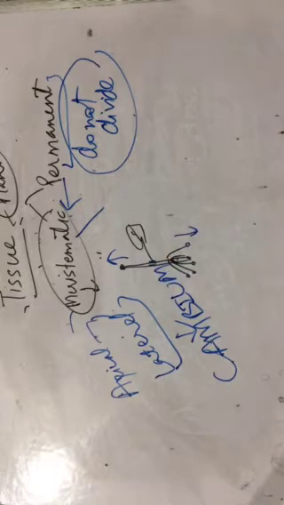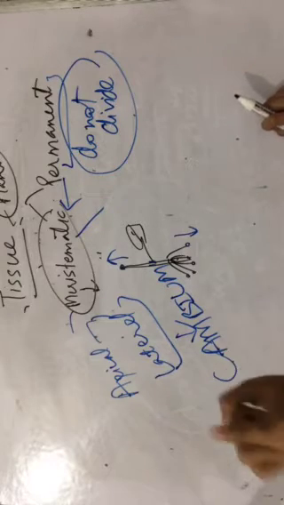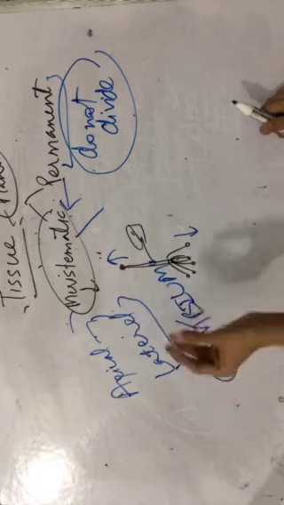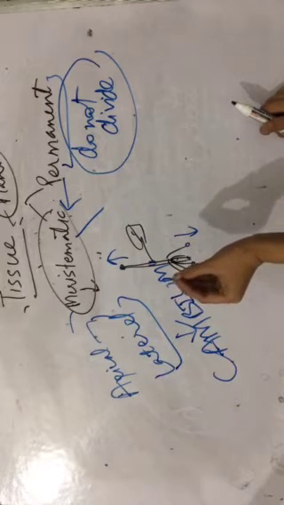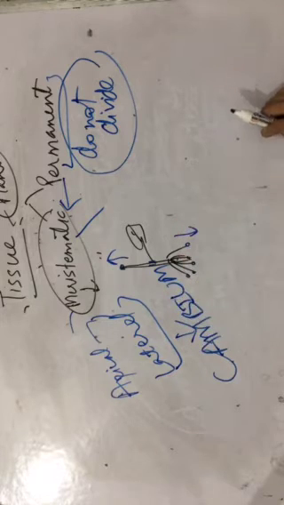It is also known as cambium. So remember always, apical meristem is present on the tips, it helps the plant to elongate. Lateral meristem is present on the sides, it helps the plant to grow in diameter, to grow in girth, to widen the plant. Alright, this is about meristematic tissue.